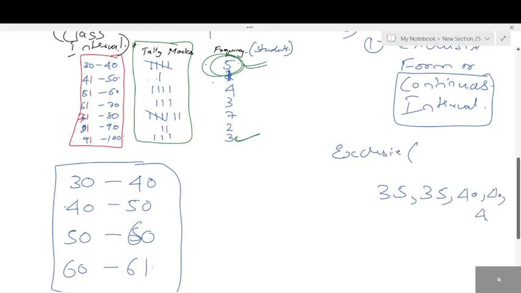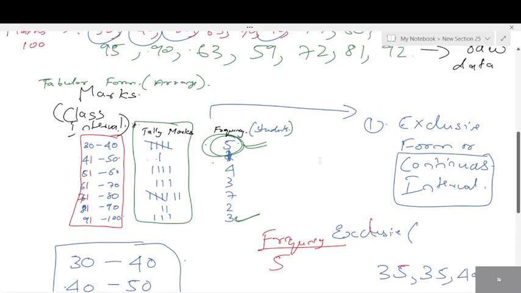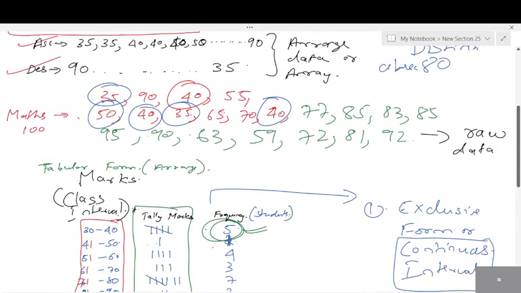Now, look here. When you're writing the data, students, they'll tell you to write in two forms, either continuous or discontinuous. When you write continuous, it should always be exclusive. The meaning of exclusive is when you're counting frequency, the number of times the data is present from 30 to 40. Now tell me all the numbers present from 30 to 40. How many? 5. Right? Now tell me from 40 to 50, tell me all the numbers. How many numbers are present?